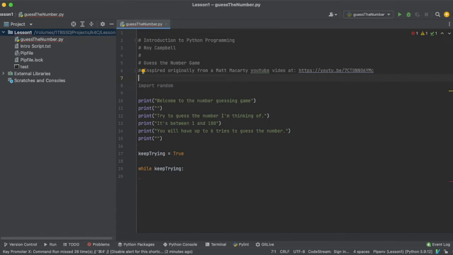And then we have while keep trying, and that will set up our first repeater, or our first iterator, where we will go through a set of code, and as long as we don't change the value of keep trying, it's going to come back up to this while keep trying statement and keep doing everything that's part of that block of code.